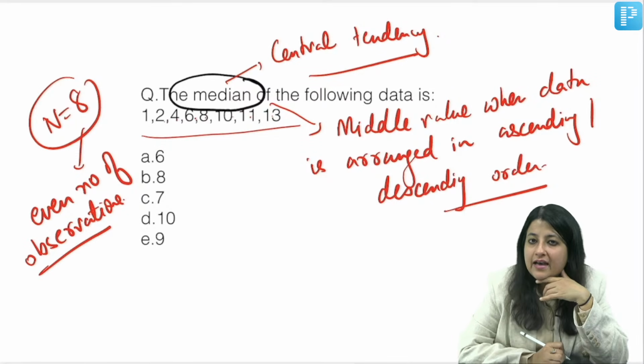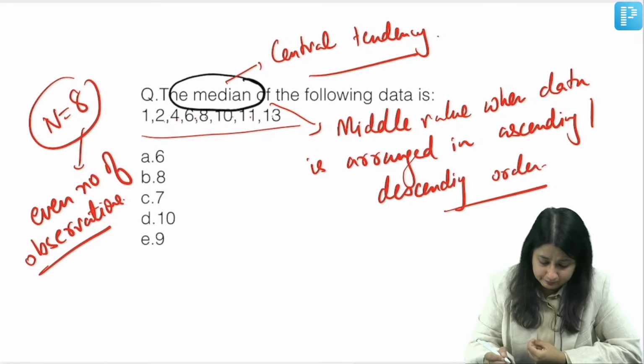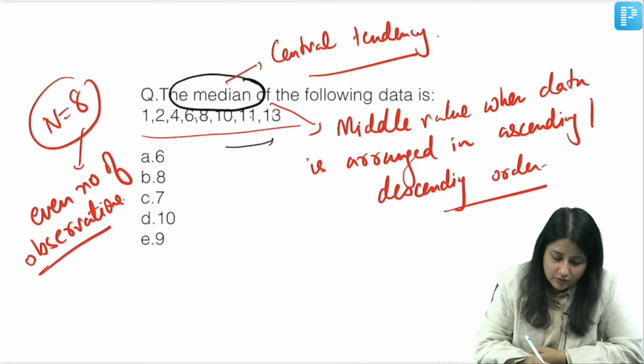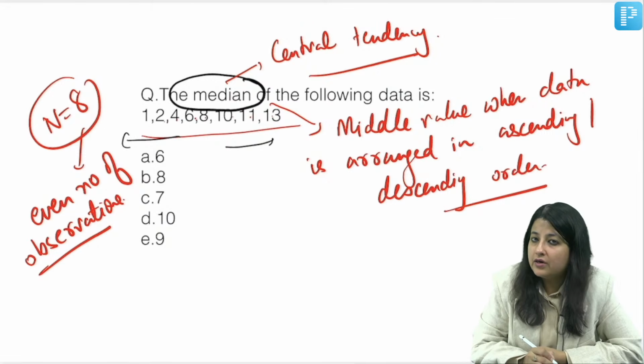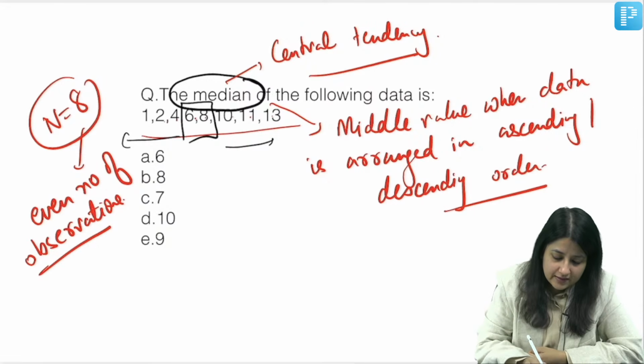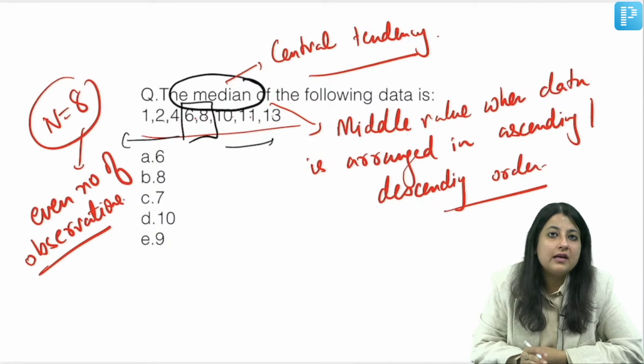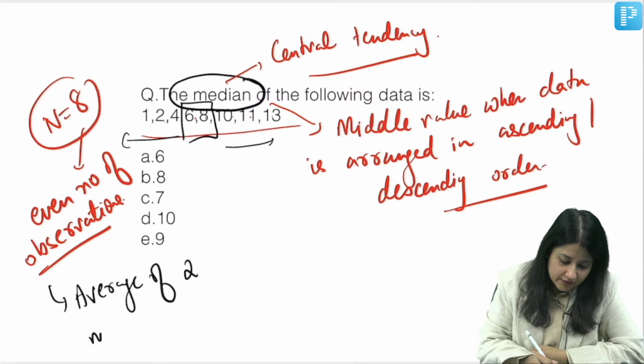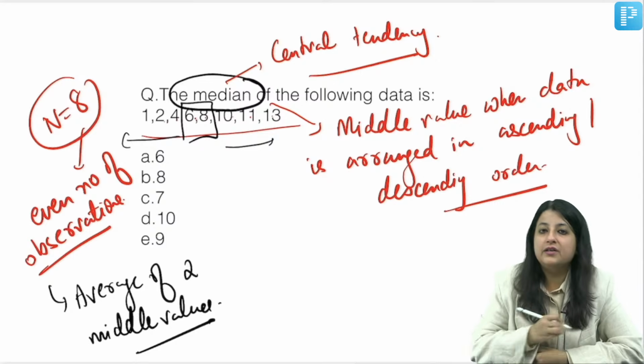Now, if I have an even number of observations, guys, which one is the middle value? Over here you can see that there are 3 values above and also 3 values lower down. So what are the two middle values? 6 and 8. So whenever you have an even number of observations, your median is going to be the average of the two middle values.